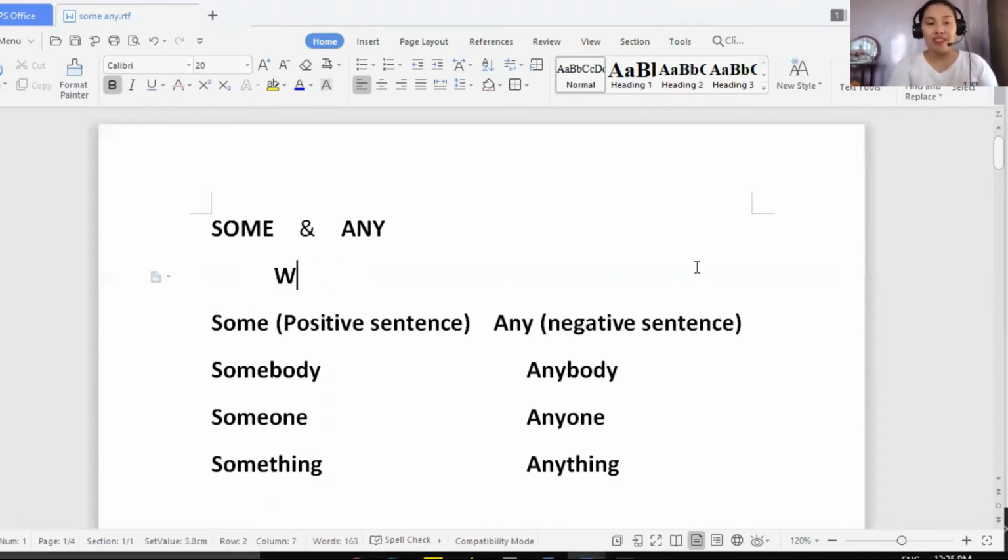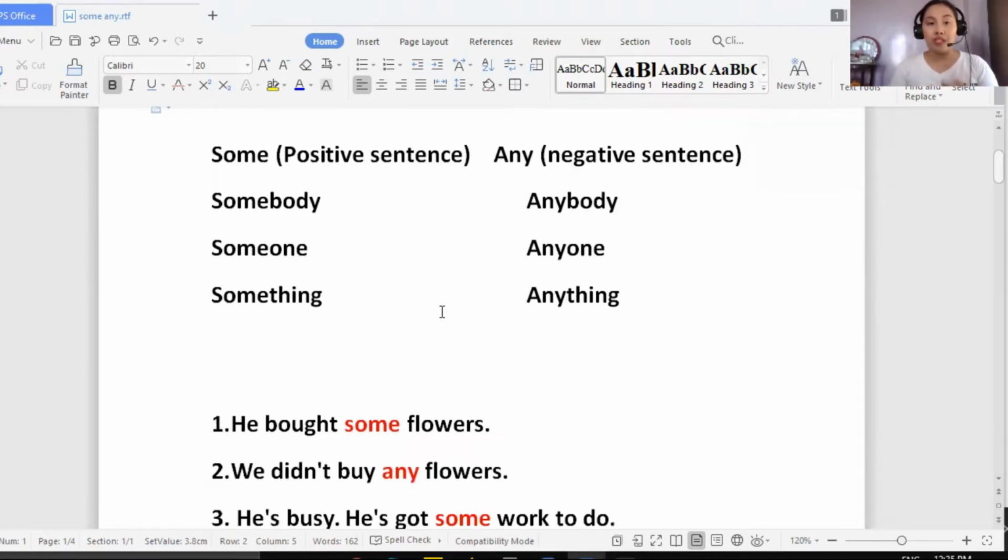Okay, now let's go with the examples. We can use in a positive sentence some, somebody, someone, and something. And for any, we have anybody, anyone, and anything.